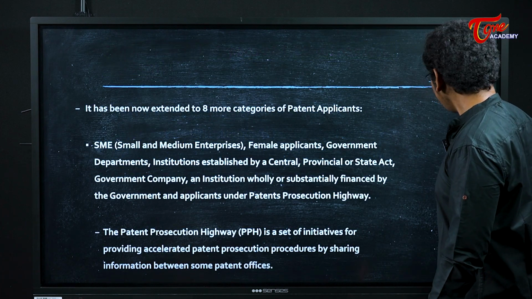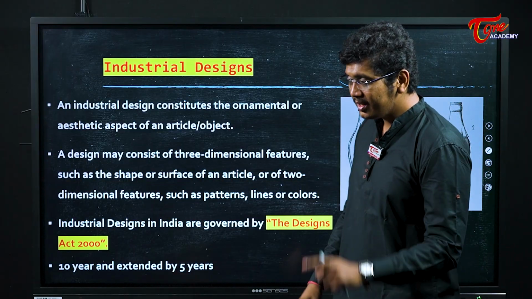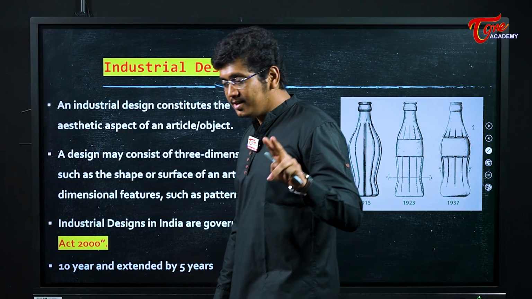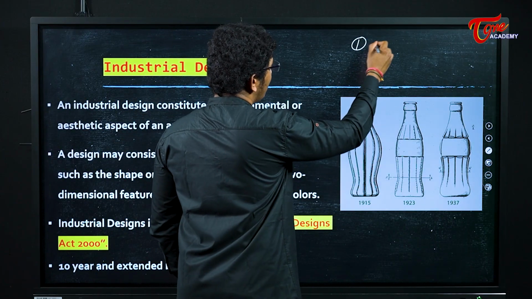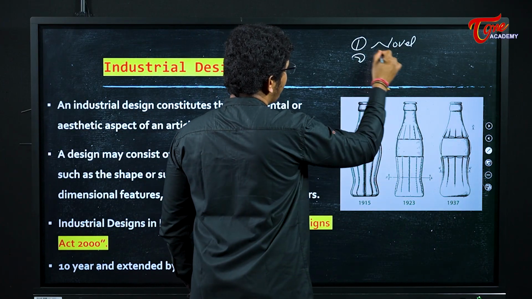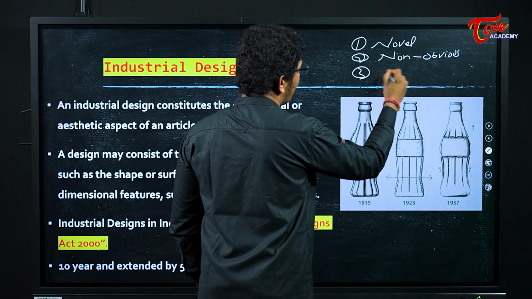Now, I will not go further into patents, but remember one point: it should be non-obvious, it should have industrial use, it should be novel. What are the 3 points with respect to patents? Novel, non-obvious, and it should have industrial use.